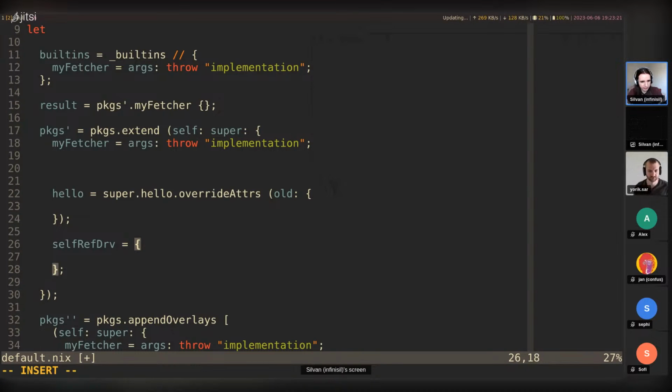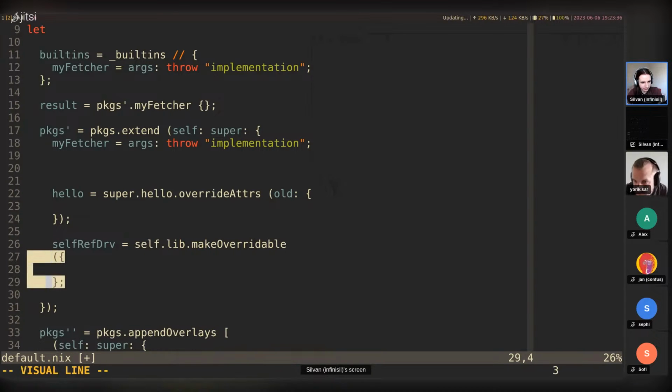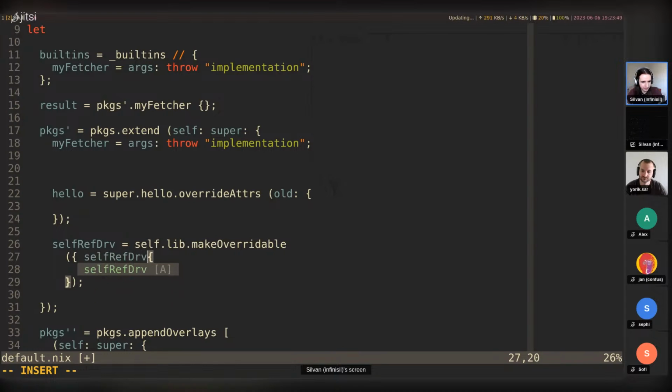that's a bit tricky. Let's use self.lib.makeOverridable. It's kind of the underlying function to call package. And in here, we need to pass a function. I'm going to format it like this. So the function can take arguments, and the arguments can then later be overridden. And I'm going to pass self-ref drv here.